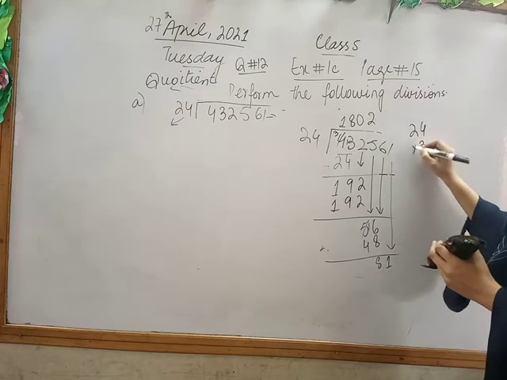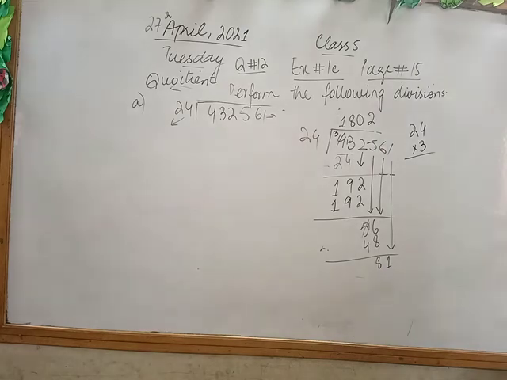24 3 times. अब क्या करूंगी मैं? 24 का मैं टेबल पढ़ूंगी कि मेरे पास 81 के नियरेस्ट आ जाए. So I will read the table of 24. So as I know 24 2 times is 48, which is quite far, too far from 81.